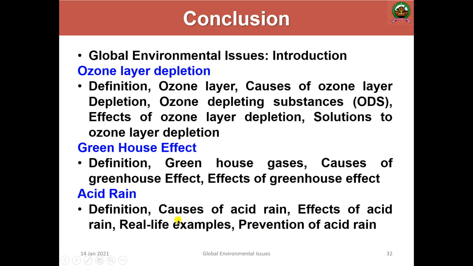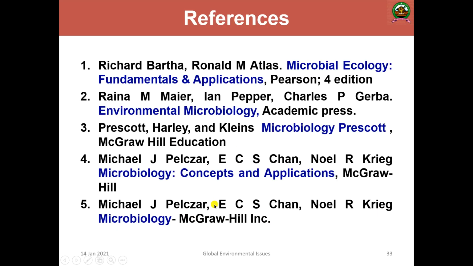There is the Colosseum in Greece, and so many more. Then there is prevention of acid rain: how will you prevent it? These are the important things. These are the major textbook topics, dear students. You can see any environmental biology textbook, and you will be able to find all of this.